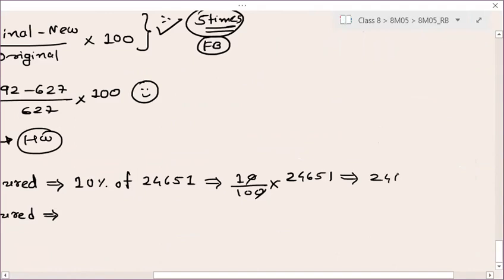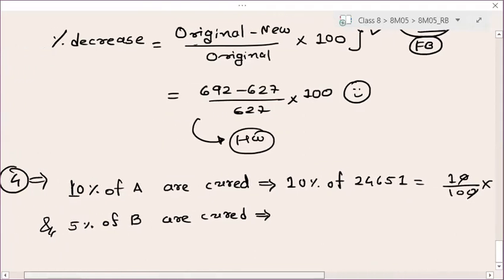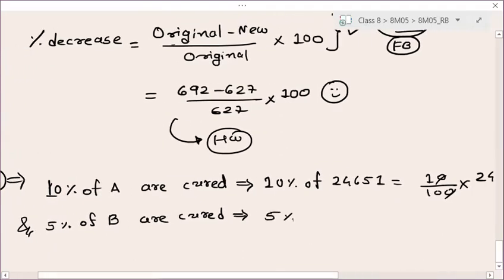So this is your 2465.1. So approximately this is your 2465. Is it clear?